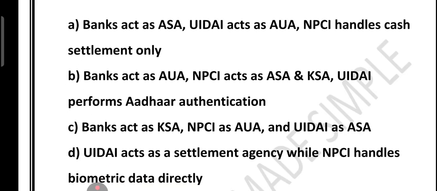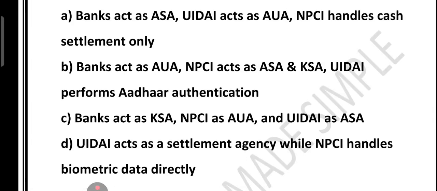What about option B? Yes, option B is the correct answer, because banks are AUA. What is the meaning of AUA? AUA means Authentication User Agency. What do they do? They collect fingerprint, they collect biometric at the micro ATM and send the authentication request. That's why they are called Authentication User Agency. NPCI acts like both ASA and KSA. ASA means it passes the request securely to UIDAI, and KSA means it helps in Aadhaar based KYC. And UIDAI does the actual matching of the Aadhaar number and the biometric and sends the bank a yes or no. So this matches the real AEPS process.